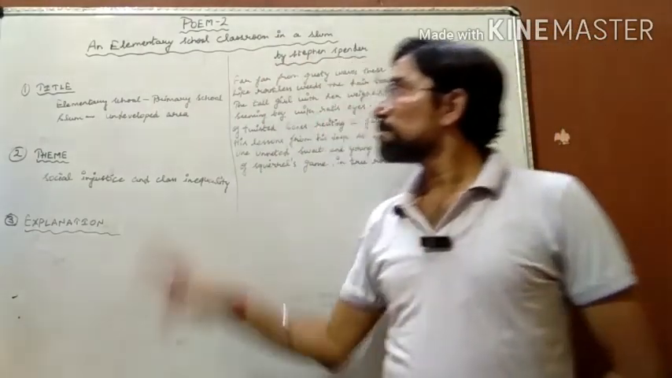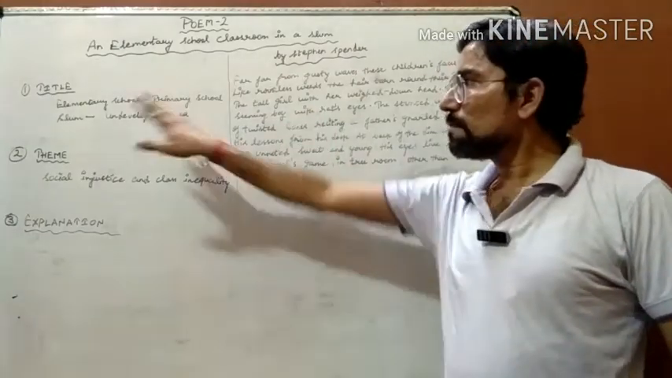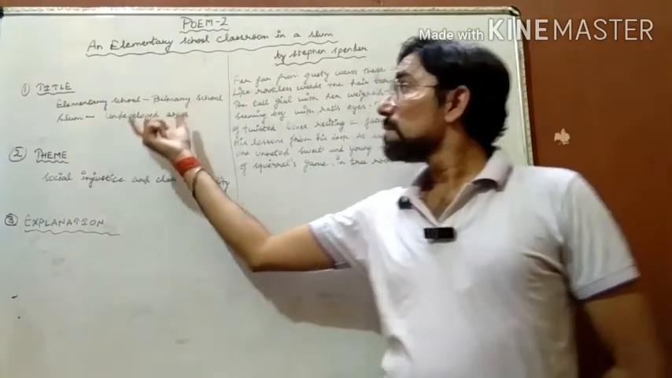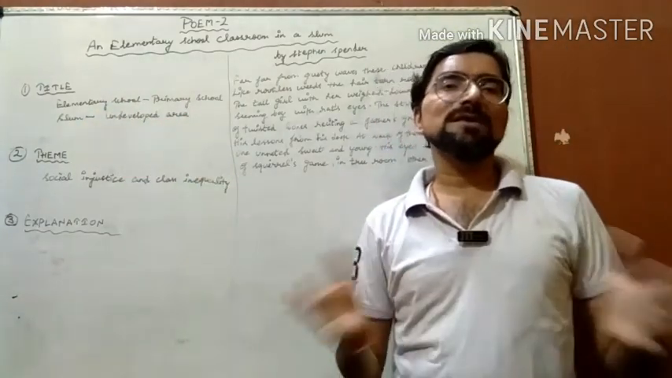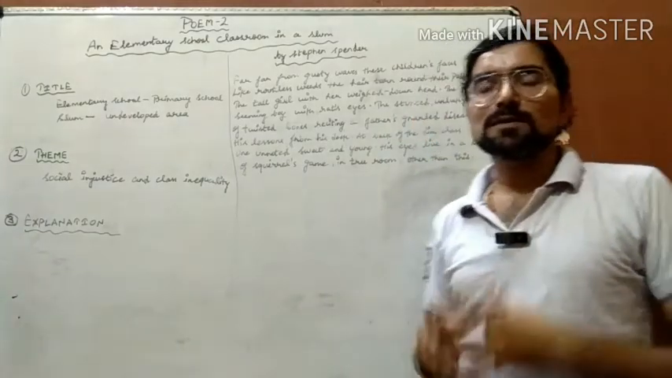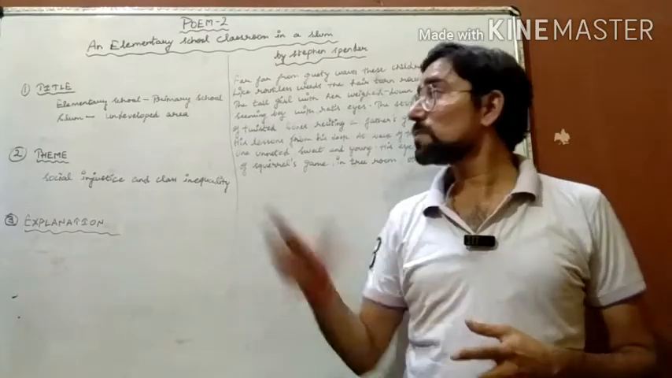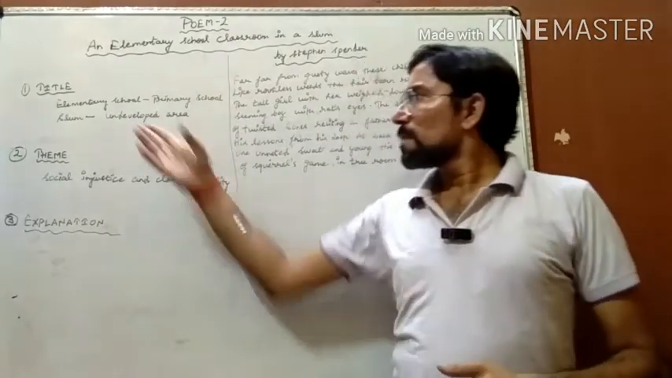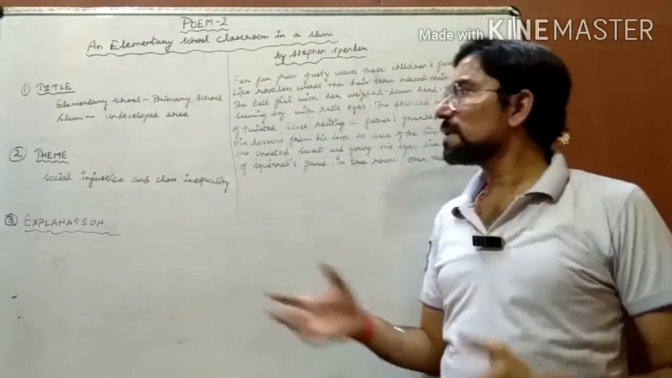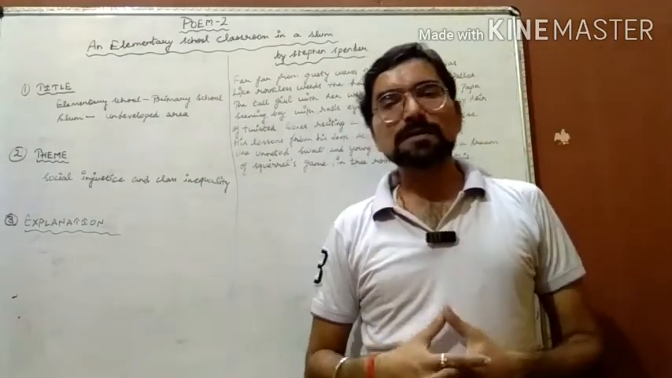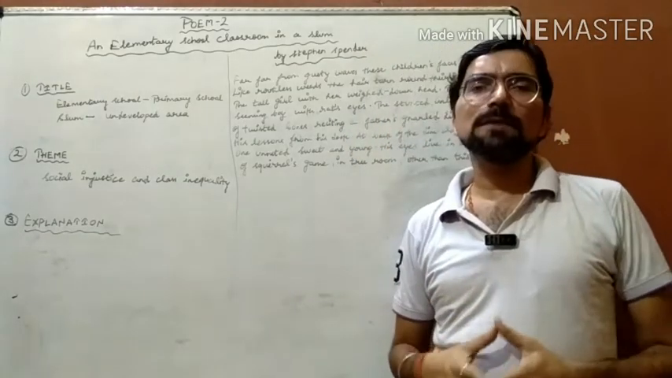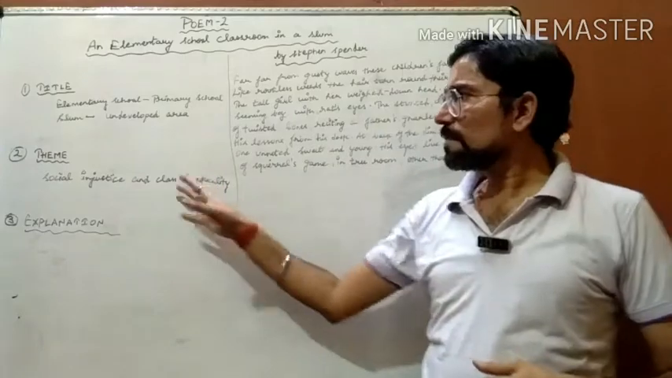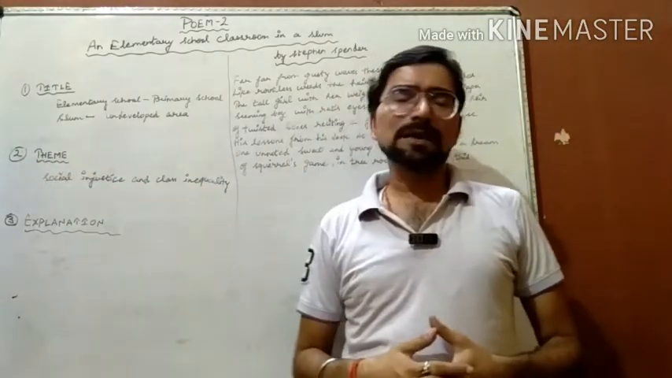The title here is "An Elementary School Classroom in a Slum," and the title shows the meaning of the words. The first is elementary school. Basically, what is an elementary school? An elementary school is a school associated with the primary school. It is also called a primary school. The second word is slum. A slum is basically an area, or undeveloped areas, where people are unprivileged.